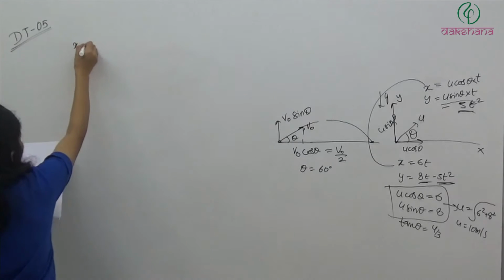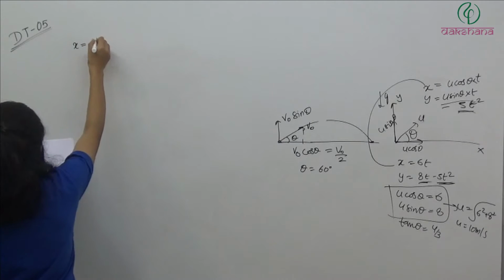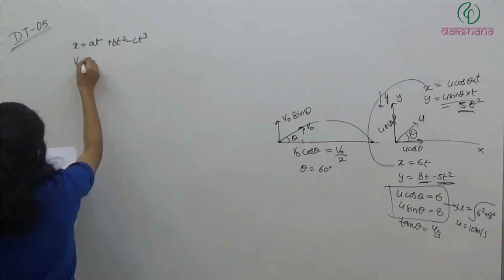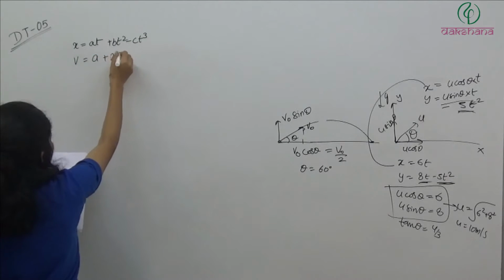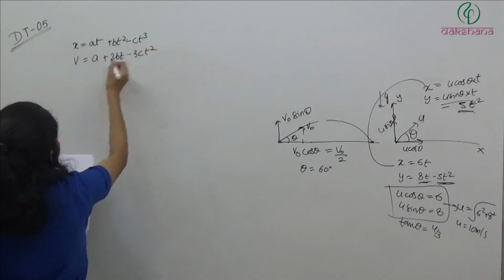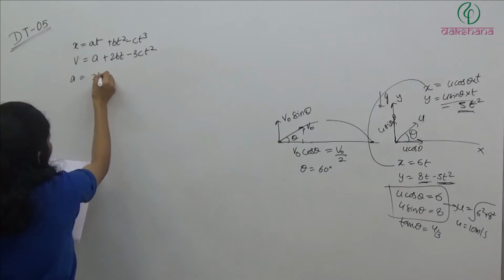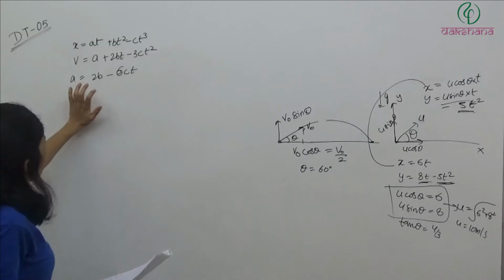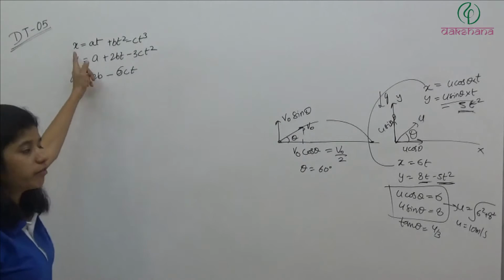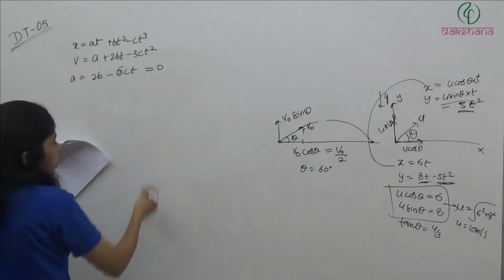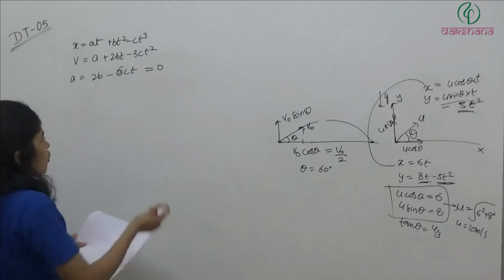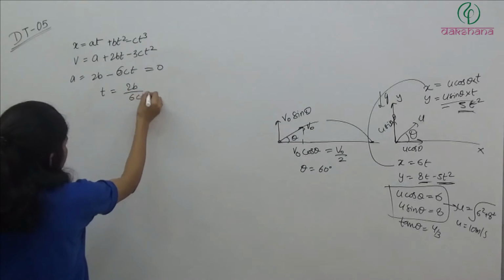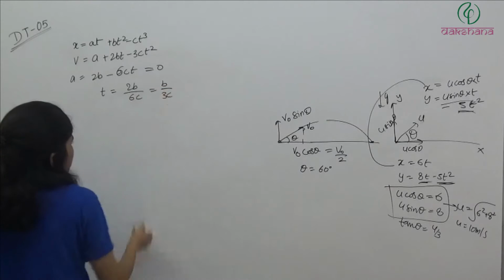So x is equal to at plus bt square minus ct cube. Velocity is equal to a plus 2bt minus 3ct square, and acceleration is equal to 2b minus 6ct. They are asking when acceleration is 0, what will be the velocity? So we put acceleration equal to 0, and from there we get when acceleration is 0. So acceleration is 0 at t is equal to 2b by 6c, means b by 3c.